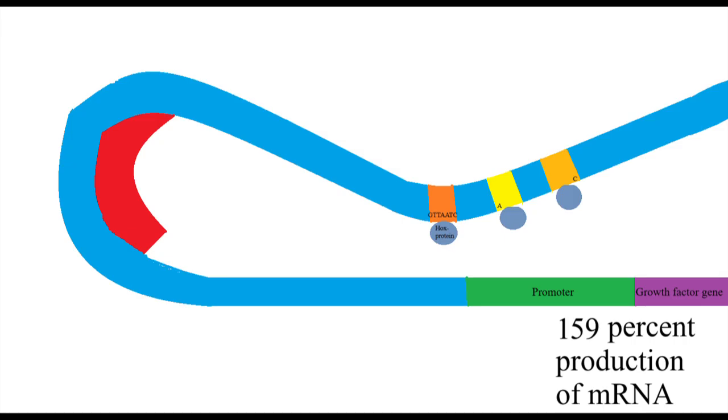There might be mutations of the region binding the bending protein better, increasing the rate of RNA polymerase recruitment. The promoter can also change nucleotides for a more efficient recruitment of RNA polymerase, as well as exons in the growth factor gene itself, changing an amino acid and also changing the binding efficiency to cell receptors.